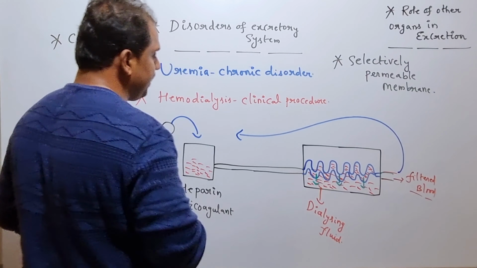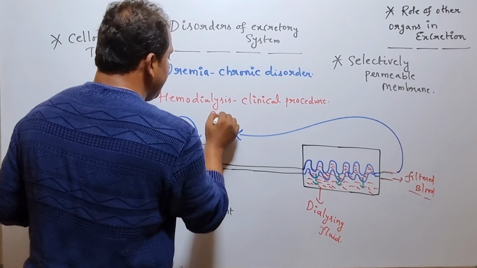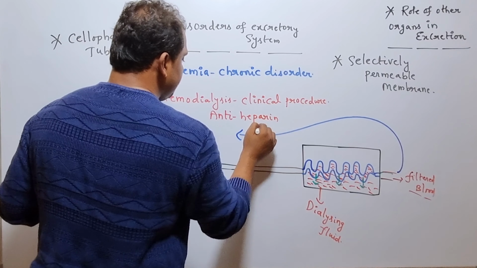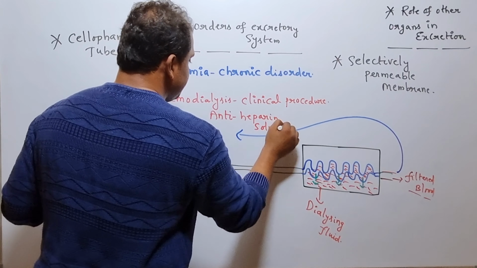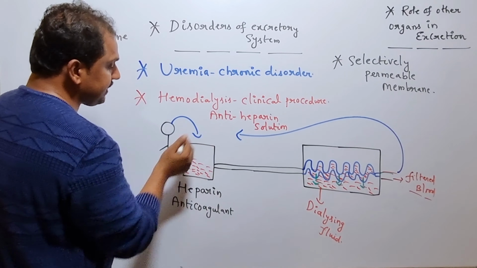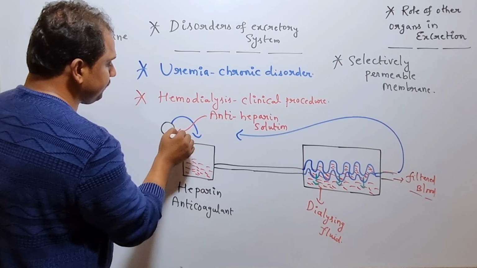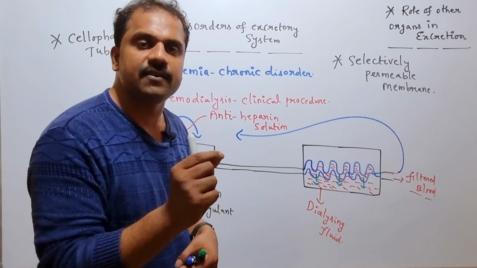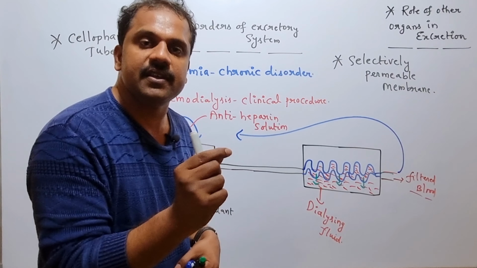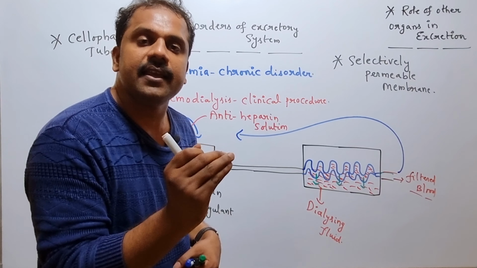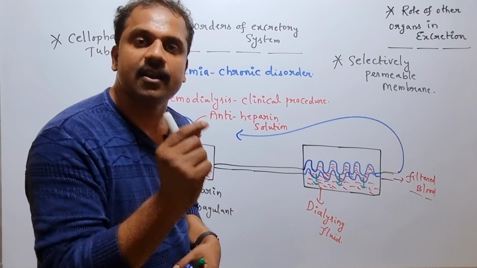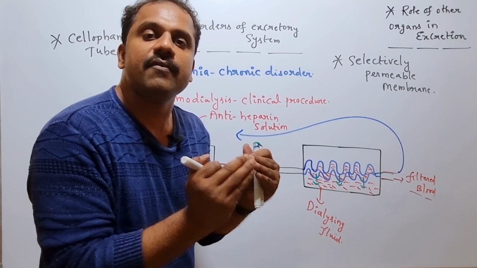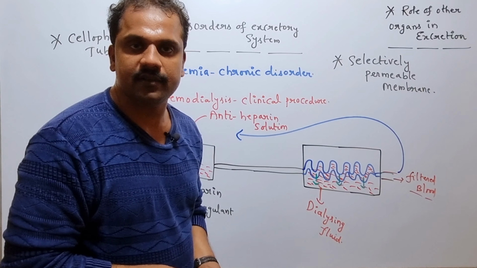And now the filtered blood remains in association with an anti-heparin solution. And now the filtered blood is successfully injected into the individual. Initially the filtered blood is injected into the individual by means of veins. The veins are responsible for carrying the filtered blood to the heart, and the heart is responsible for pumping the filtered blood to the various organs of the human body. Is it clear?